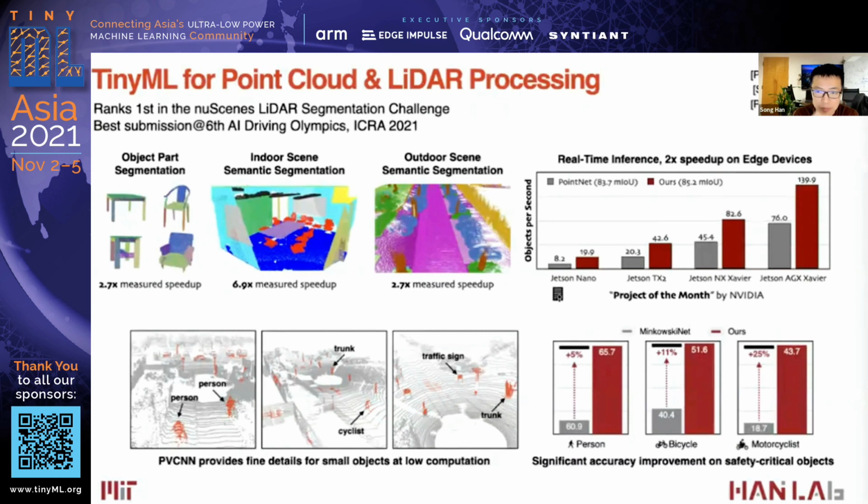And the hardware accelerator, PointAcc, just appeared at MICRO 21. It was highlighted by NVIDIA as the project of the month, having a 2x measured speedup on different mobile GPUs like Jetson Nano, Jetson TX2, Jetson Xavier, and Jetson AGX Xavier. PVCNN provides those fine details for small objects at low computation, like detecting person, cyclist, and truck. PVCNN significantly improves the accuracy on those safety-critical objects, improving the accuracy of person by 5%, bicycle by 11%, motorcyclist by 25%.